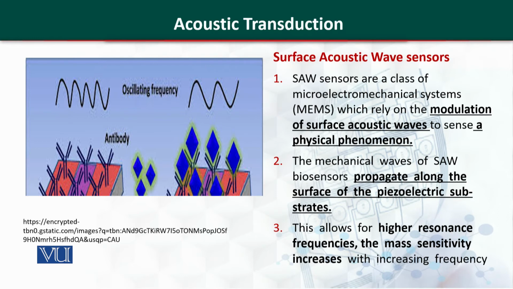The mechanical waves of the SAW biosensor propagate along the surface of the piezoelectric substrates. This allows for higher resonance frequencies. The mass sensitivity increases with an increase in the frequency. That is, when the mass increases, the frequency of the wave will also increase.